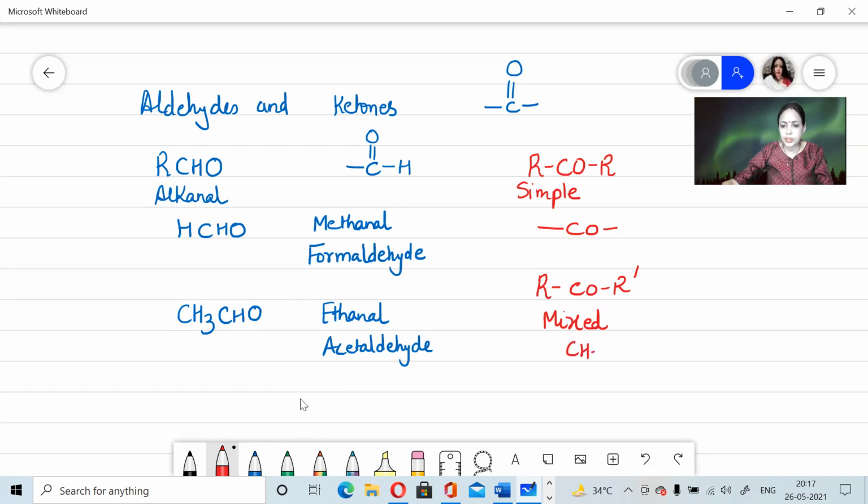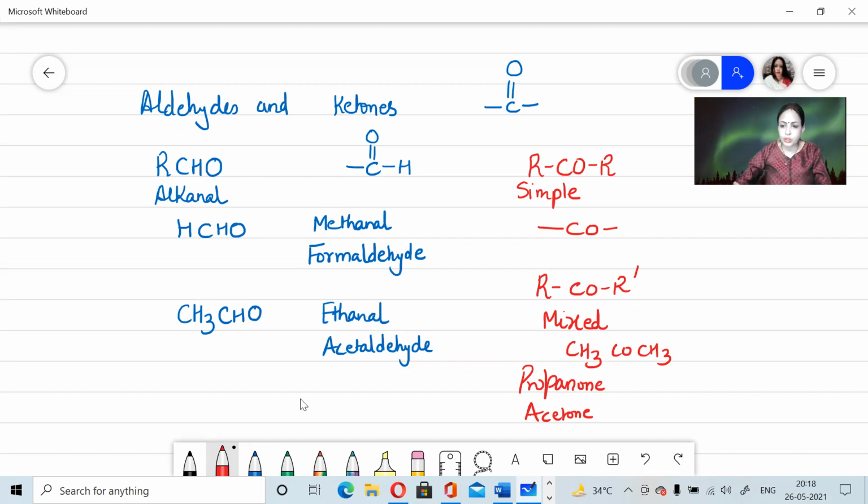If I take CH3COCH3, then in this case, there are 2 methyl groups, but then we count the total number of carbon atoms, which is 3. So the IUPAC name becomes propanone and the common name is acetone. Girls must be well aware with this chemical because they all apply nail paint, and acetone is an important component of a nail polish remover.